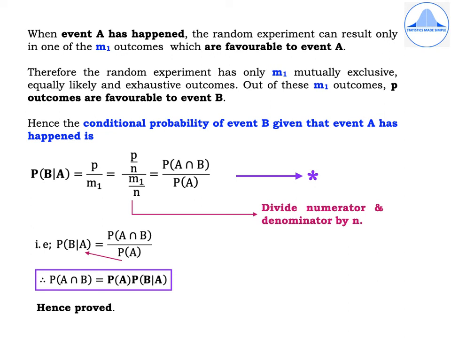So finally we get P of B given A is equal to P of A intersection B divided by P of A. Cross multiplying, you will get therefore P of A intersection B is equal to P of A into P of B given A. Hence, the theorem is proved.